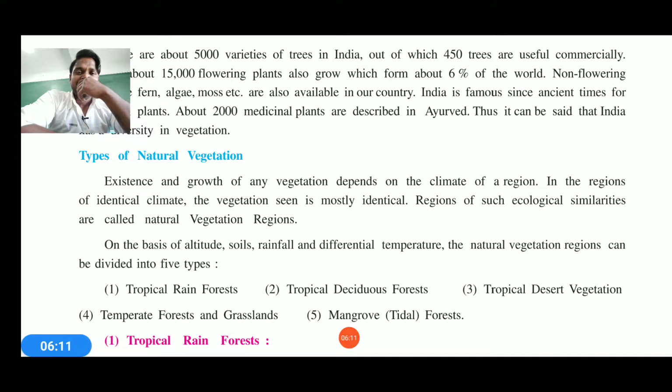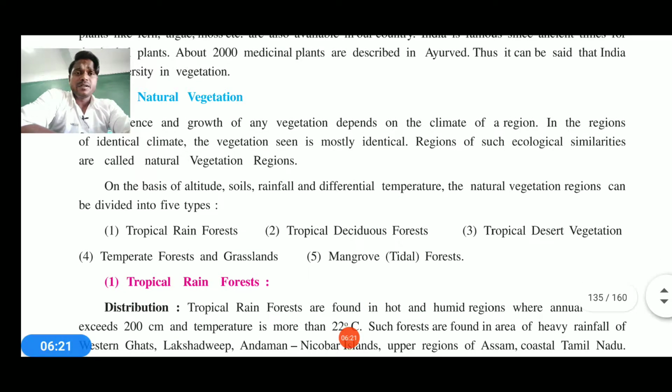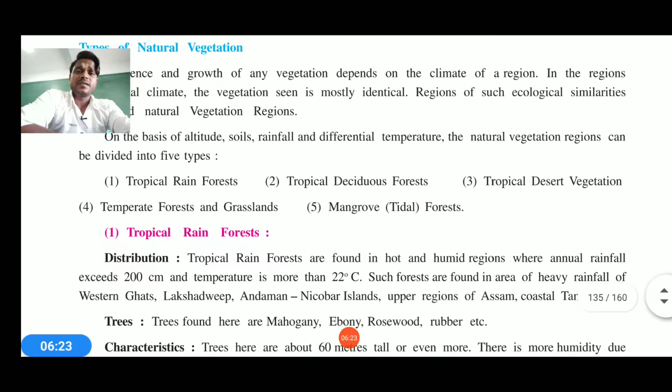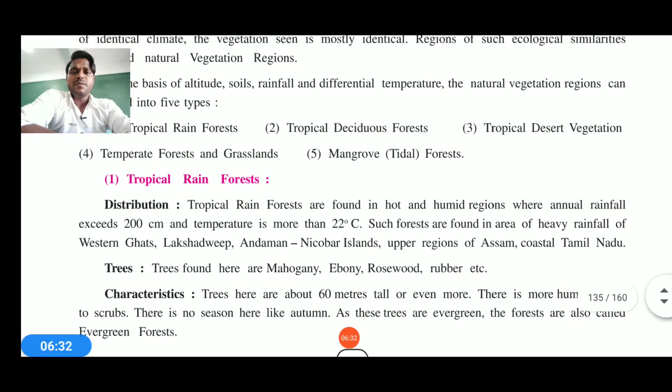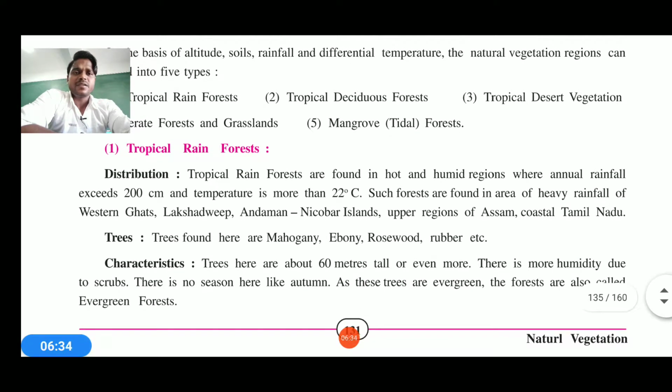Other bases like altitude, soil, rainfall and temperature divide natural vegetation into basic 4 parts. You can see on the screen: tropical rainforest, tropical deciduous forest, tropical desert vegetation, temperate forest and grasslands, and also mangroves, that is the tidal forest. Now we are going to learn the first one, tropical rainforest, on page number 131, same page.